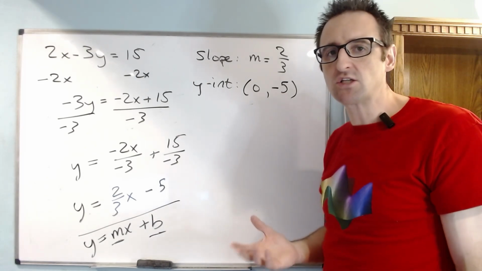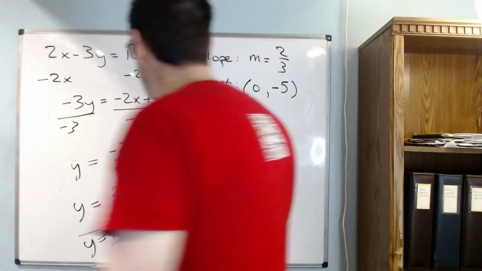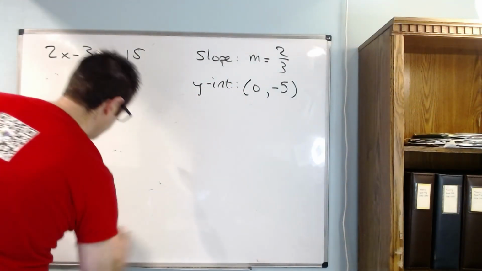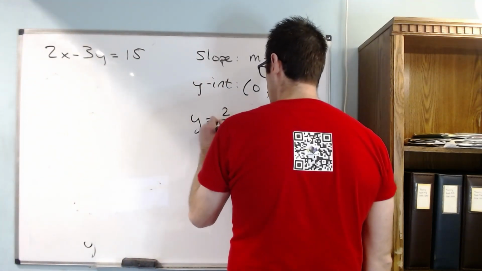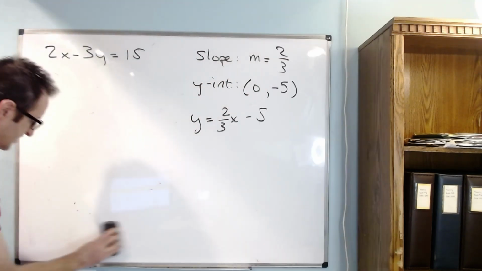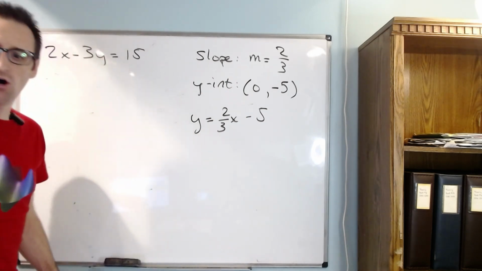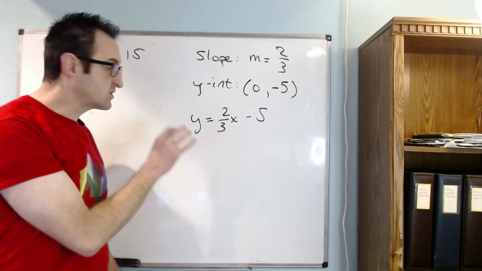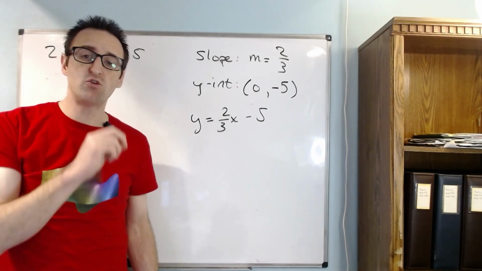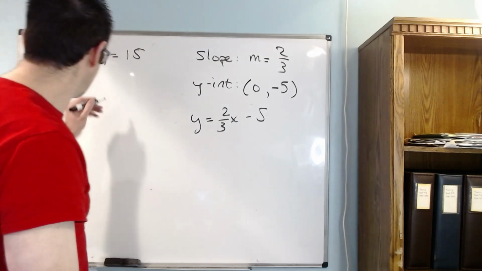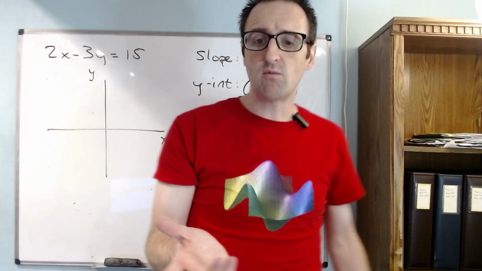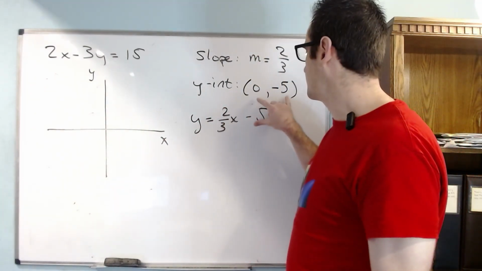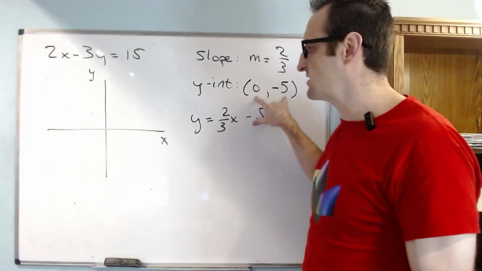The next part of this question asked us to graph this equation. So let's erase some of our algebra here, keeping just our slope-intercept form of the equation, which was y equals 2/3 x minus 5. To graph an equation of a line, all we need to do is to first plot a point, and then we can move to another point using the slope. So here, if we draw a graph, we want to first plot a point we know. The only point we know on this line is the 0, negative 5, which is the y-intercept.